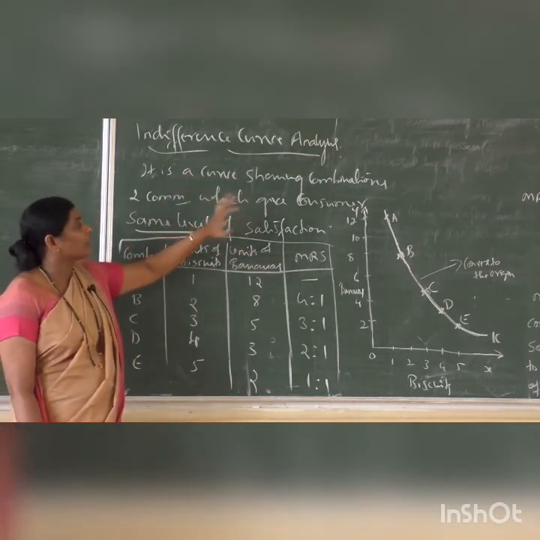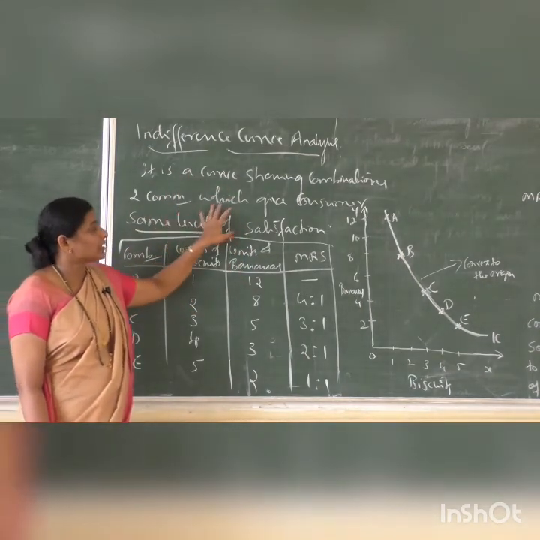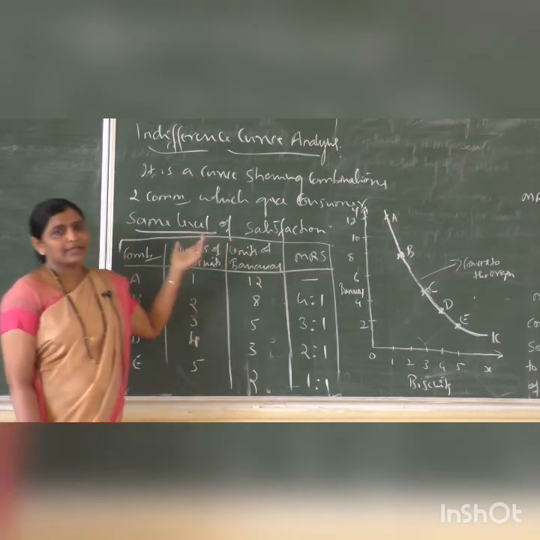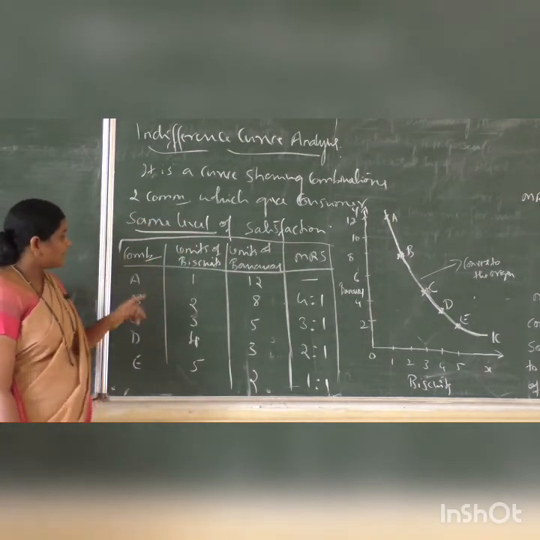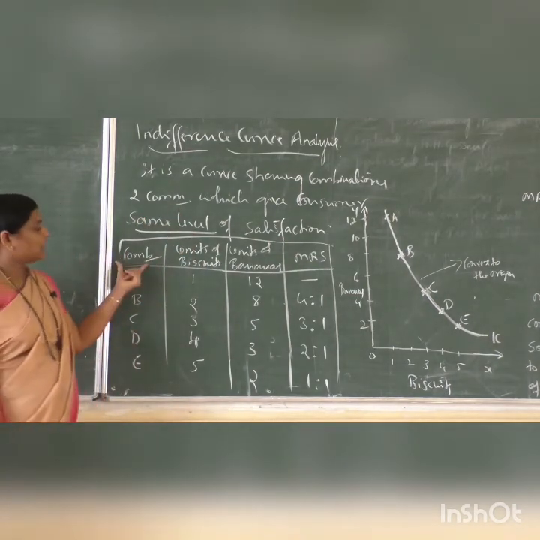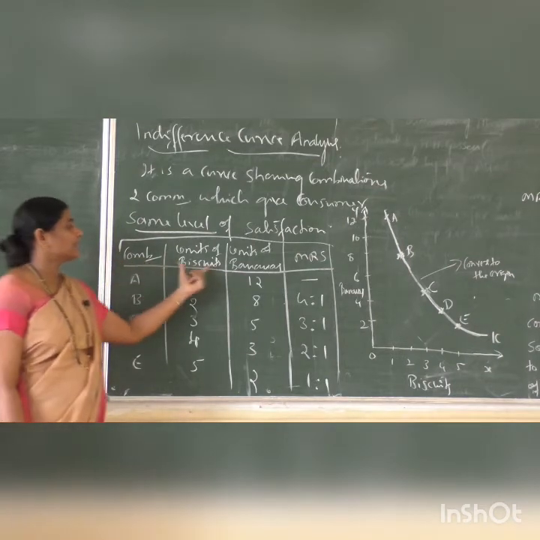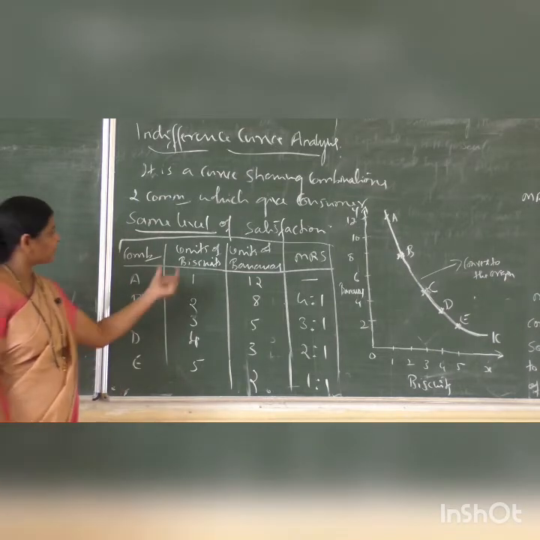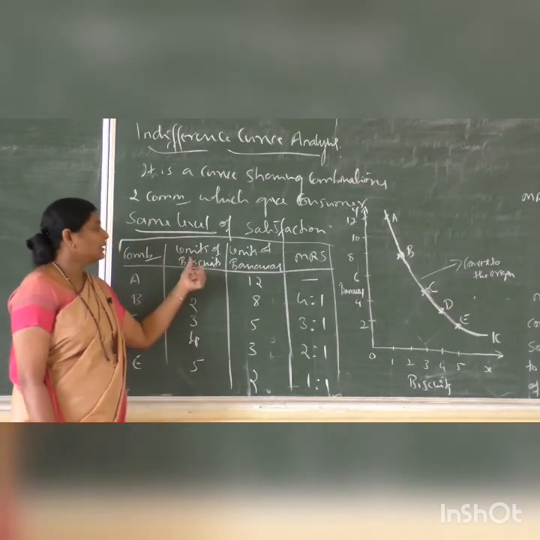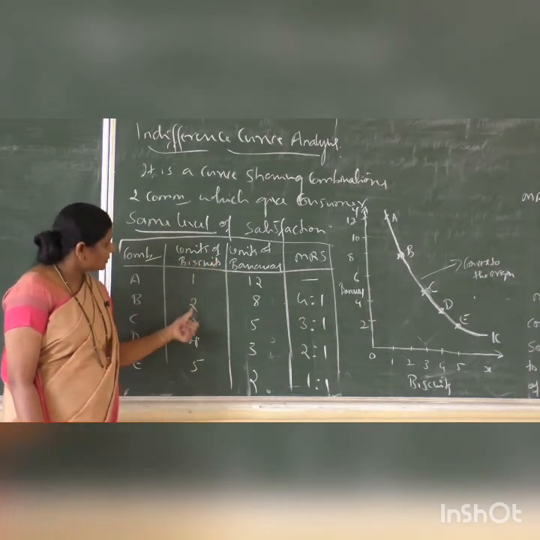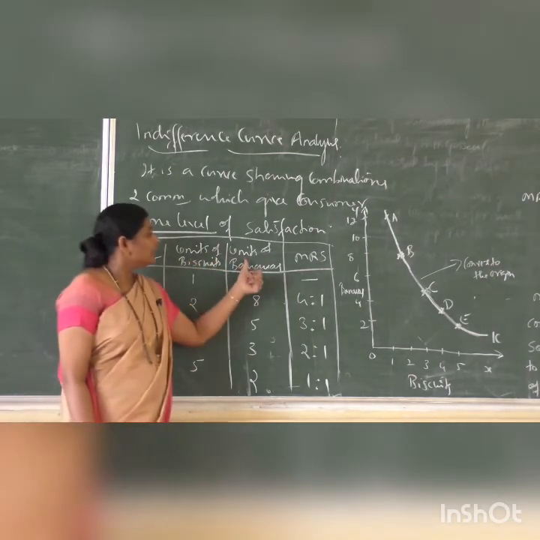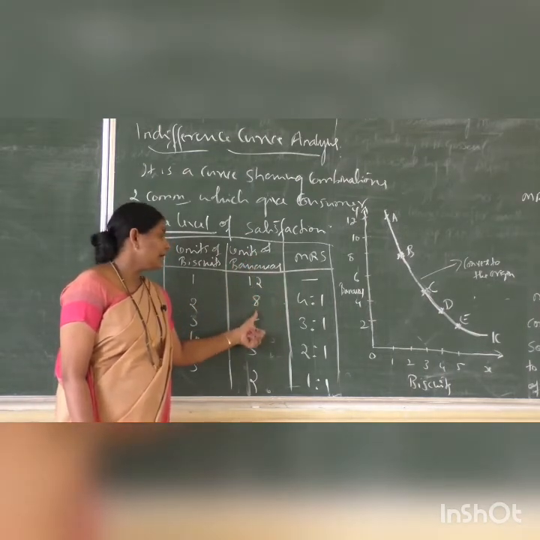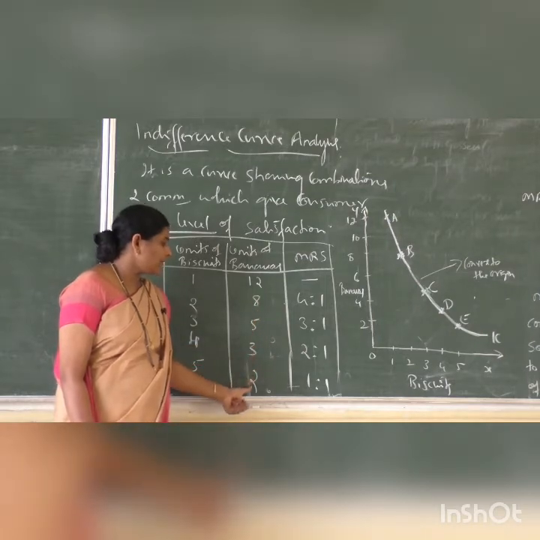It's a curve showing combinations of two commodities which give consumer same level of satisfaction. Let us explain this one with the help of a table. Here I have written different combinations of biscuit and banana with the A, B, C, D and E. Then in this column I have written units of biscuits 1, 2, 3, 4, 5. This column shows units of bananas with the 12, 8, 5, 3 and 2.